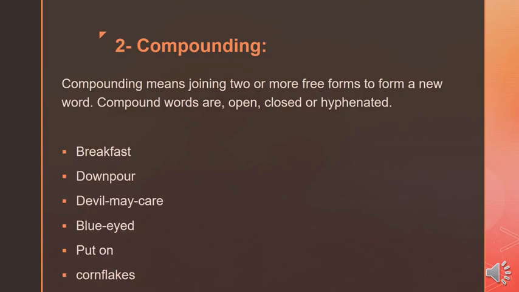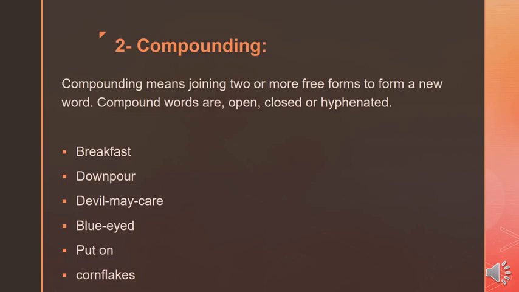Put on is also a compound word that is resulted from the process of compounding. It consists of two parts, put and on, but it is an open compound because there is a space between the two parts of a compound word.